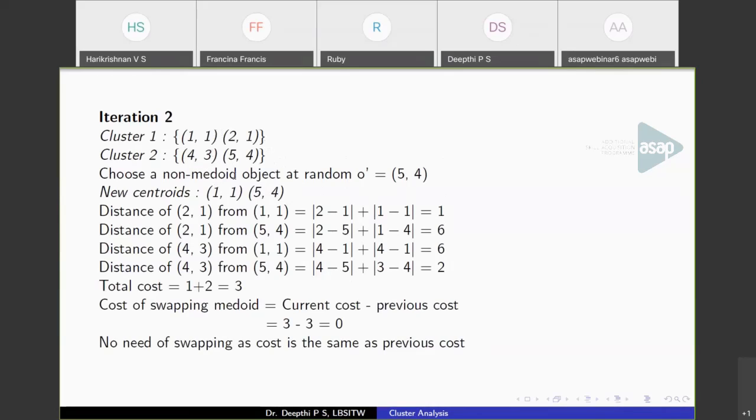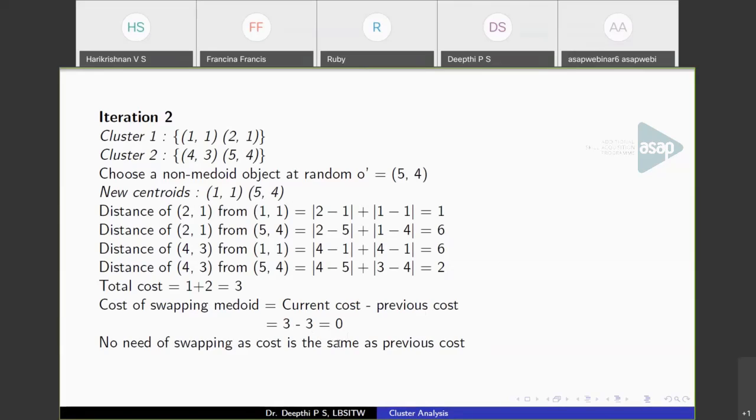Now again choose a non-medoid object at random, 5, 4. So I'm replacing 4, 3 by 5, 4. Calculate the distance. Get values like this. The total cost will be 1 plus 2, that is 3. Now cost of swapping medoid is current cost minus previous cost. 3 minus 3, that is 0. So you can see that the previous cost and current cost are the same.